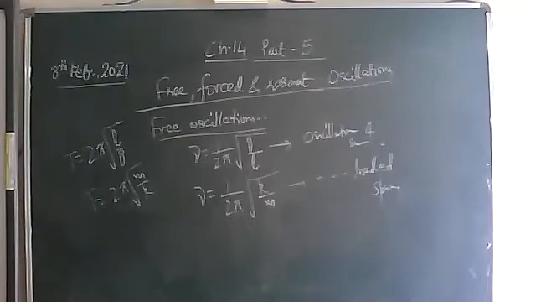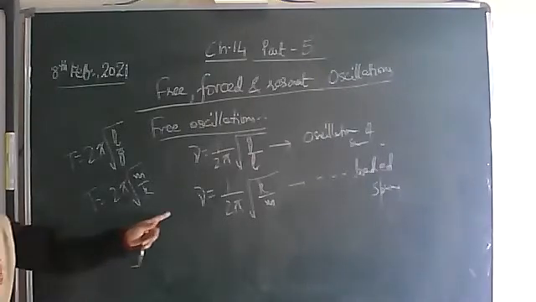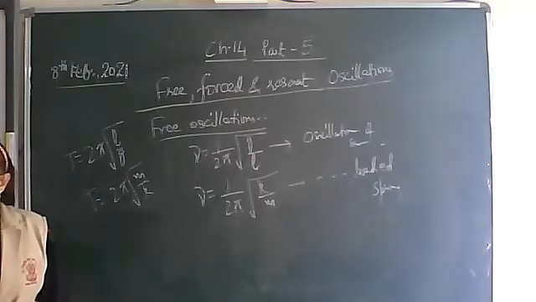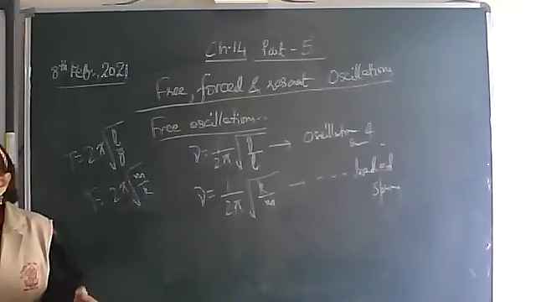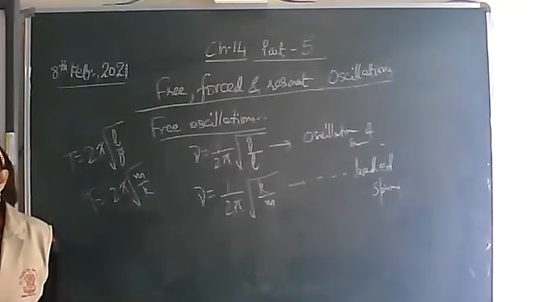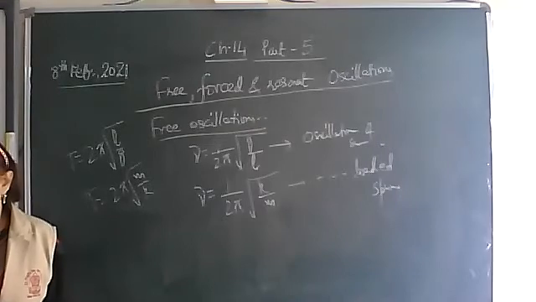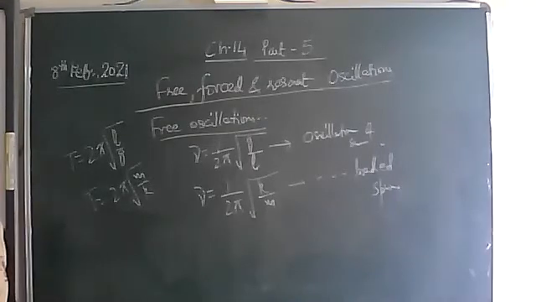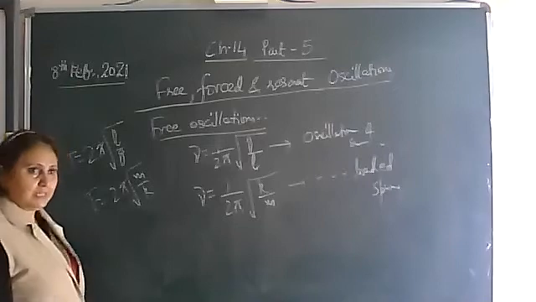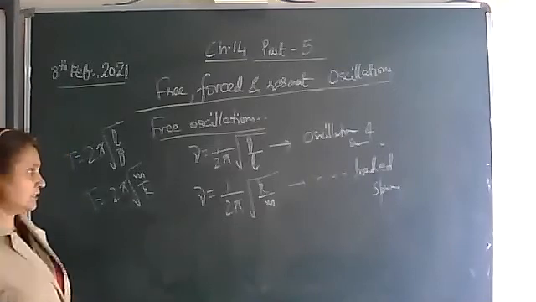Another example you can write down. The string of a guitar or sitar, when it is plucked, will vibrate with its natural frequency. It depends upon the length of that string. The length of the string is fixed, so it will vibrate with its natural frequency. So another example: the oscillations of a plucked string of a guitar or sitar.